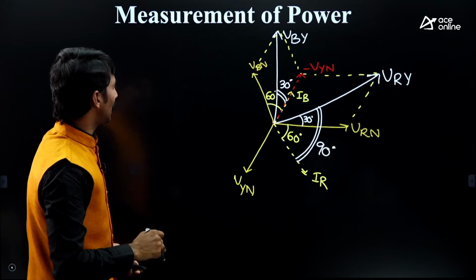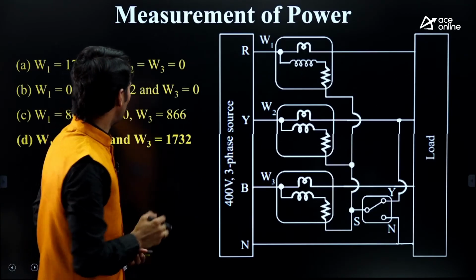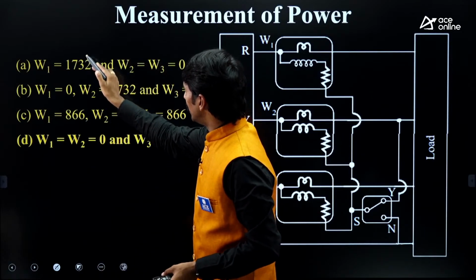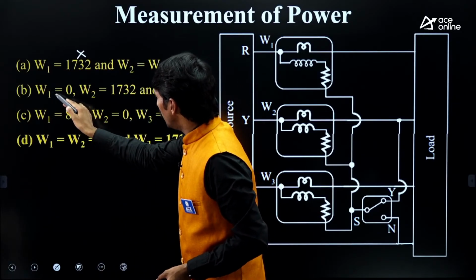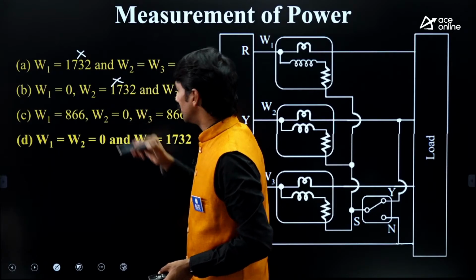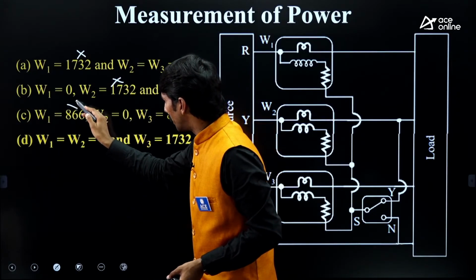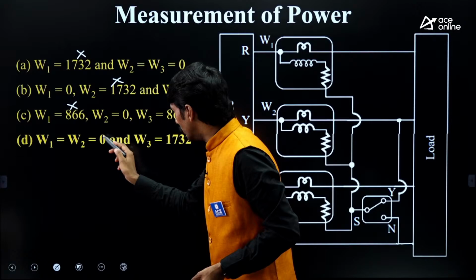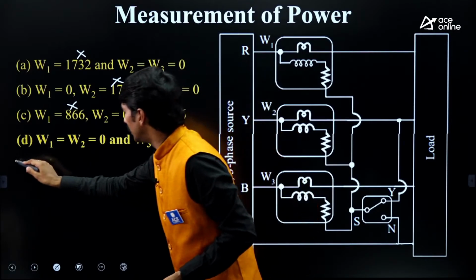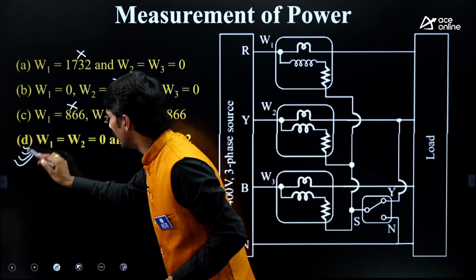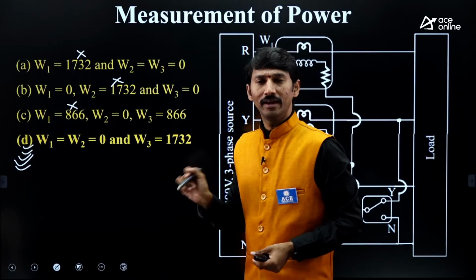Okay. Now, let us see the options. Here, sir, W1 1732, wrong. W1 0, okay, but W2 1732, wrong. W1 some number, wrong. W1, W2 0, W3 1732. So straight away, the answer will be this.